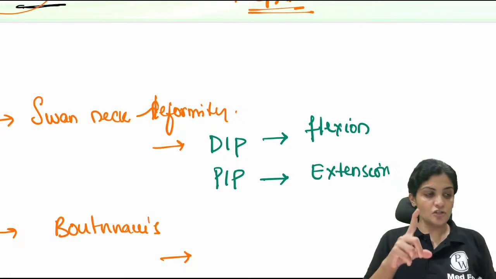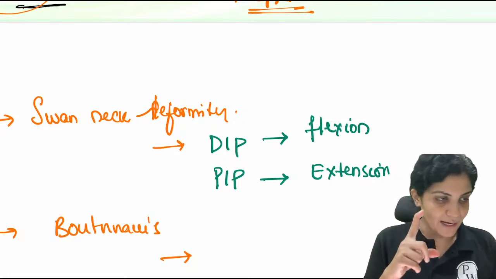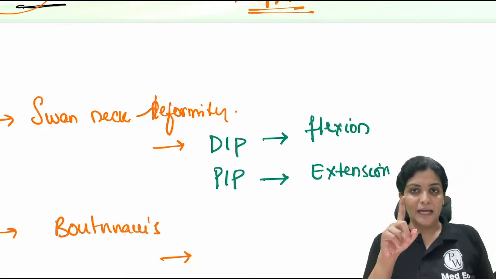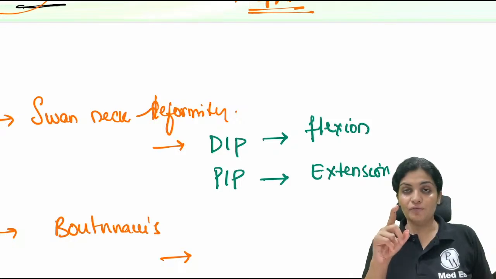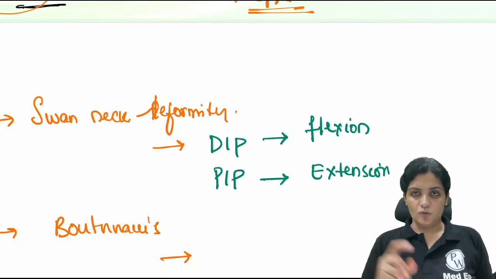Please remember, this is your swan neck. This is your swan neck deformity. So the PIP will go into extension, and the DIP will go into flexion. Like this, goes into flexion.